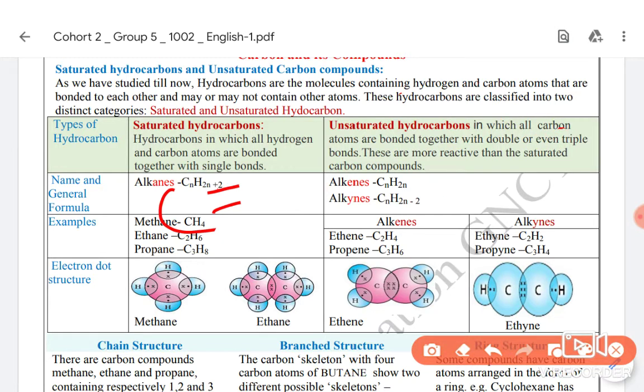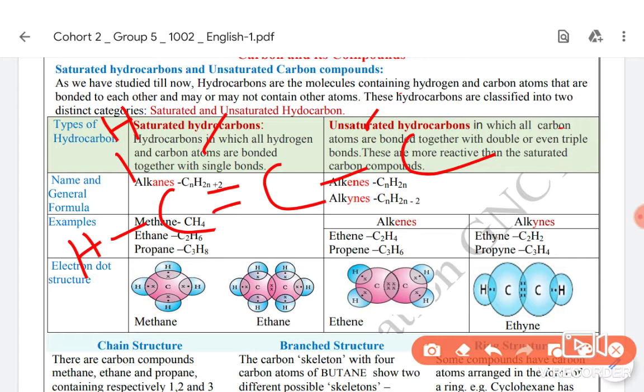Let us write its structural formula. Then 3 carbons, in which two carbons are bonded by a double bond and one carbon is bonded by a single bond. So now write the number of hydrogens. Here the corner one is sharing two electrons with the middle one. So two electrons are remaining, which are shared by one hydrogen each.